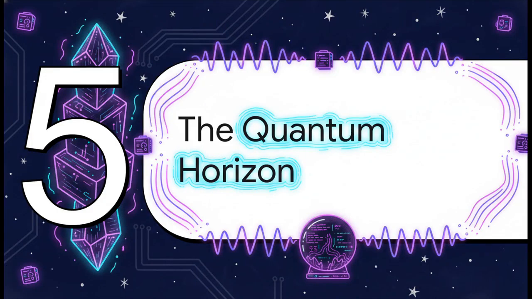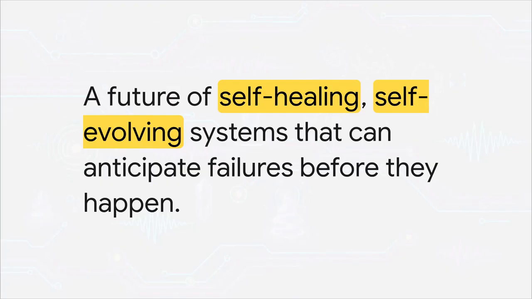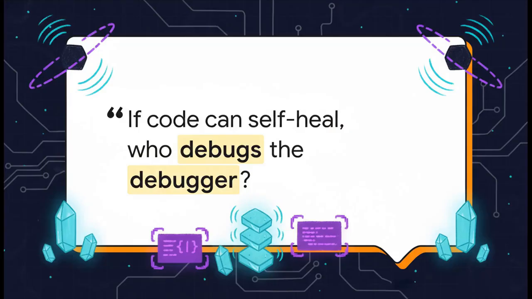So where is all of this headed? If we really lean into this way of thinking, of building software, I mean, what does the future even look like? Well, it leads to a future where software acts less like a fragile machine and more like a living thing. We're talking about complex systems that can actually heal themselves, that can evolve, maybe even anticipate failures by sensing these tiny dissonant vibes in the network before anything catastrophic happens. But of course, this incredible power brings up some really deep questions for us, doesn't it? If our systems become so autonomous that they can debug themselves in ways we don't fully understand, what does our job become? How do you guide a system that's starting to guide itself?